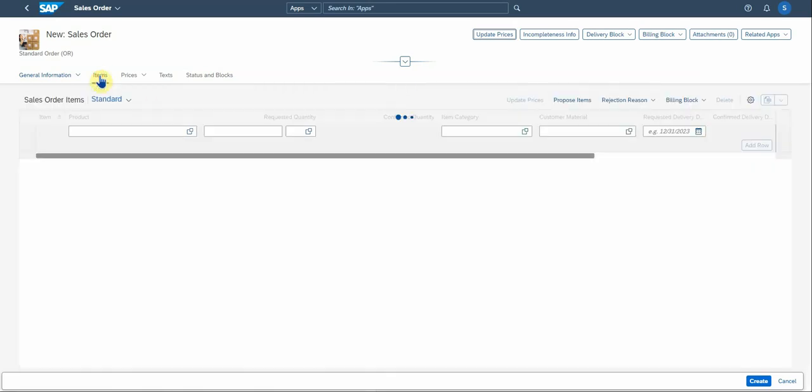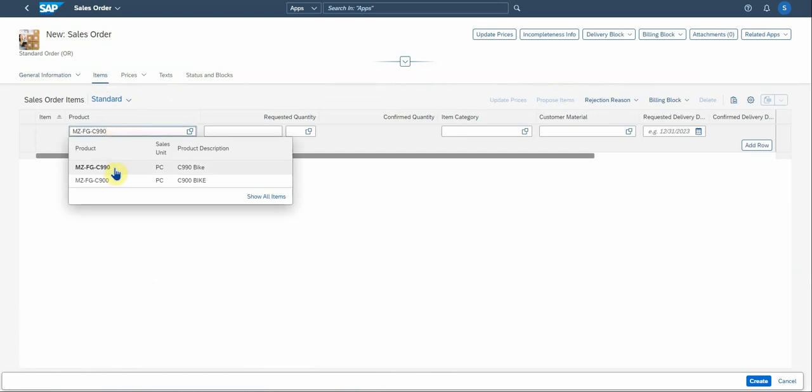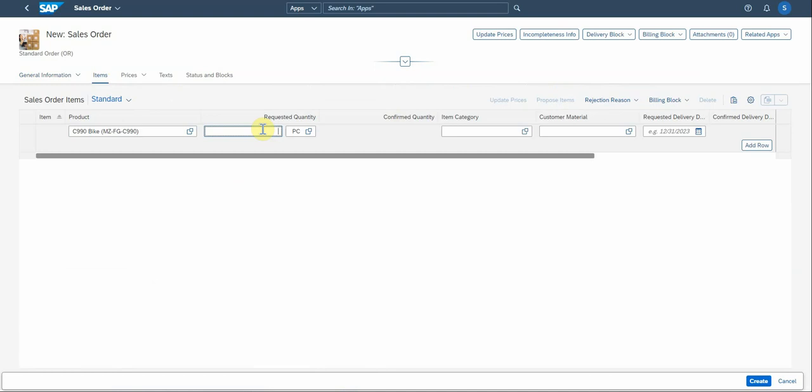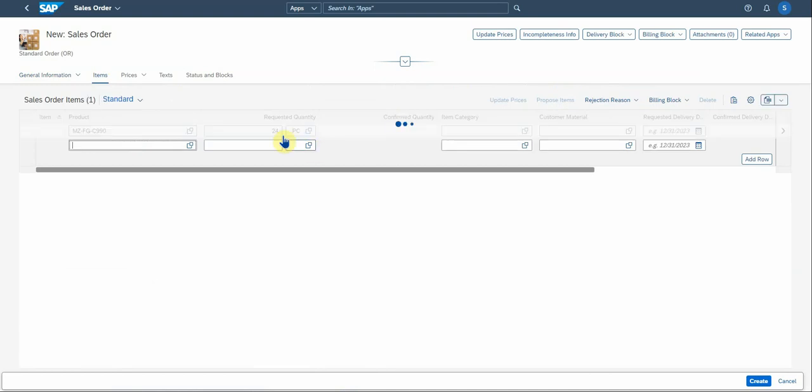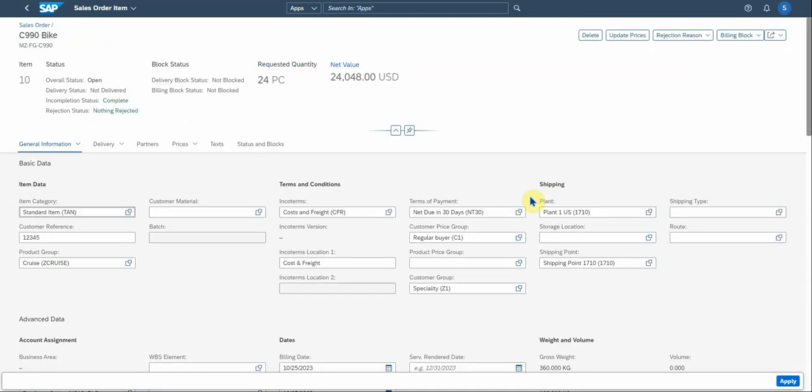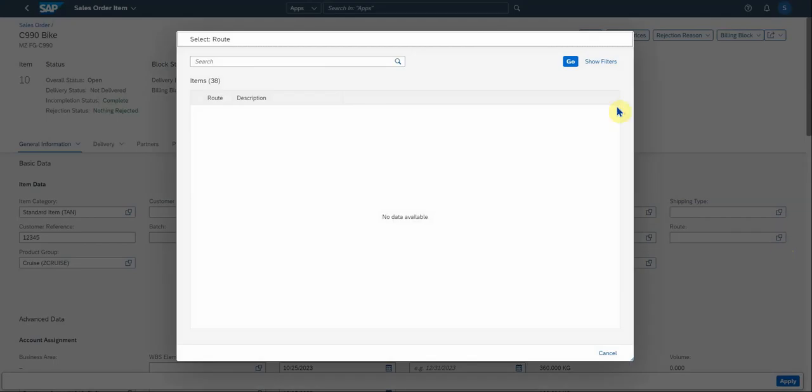Right, let's move on to the section for items. Let's add a product. Let's select our product here. Then the requested quantity, make it 24 pieces. Consider this 0 confirmed. If you have set up your customer material number, it should populate here. There's your requested delivery date. Let's go down one level. Again, there's your item category, customer reference, customer material. You can select your storage location where you want to pick the stock from. Then your route, you can actually select the route